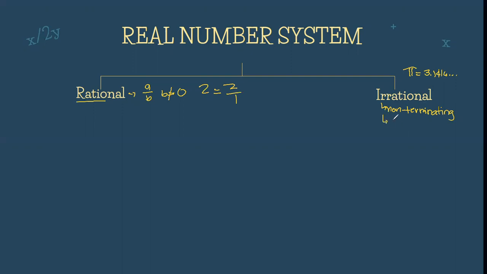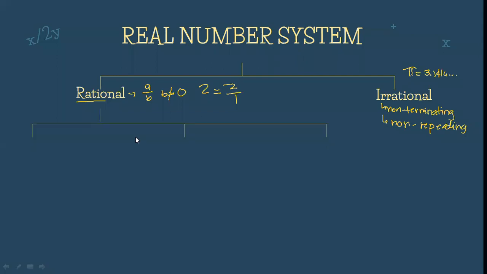And it is also non-repeating. Kasi kung search nyo po yung decimal numbers ng pi, hindi po siya nauulit at hindi din po siya natitigil. So lahat po ng ito, decimal po ni irrational number at si pi po, meron po nitong dalawang to sa decimals niya. So now let's proceed.